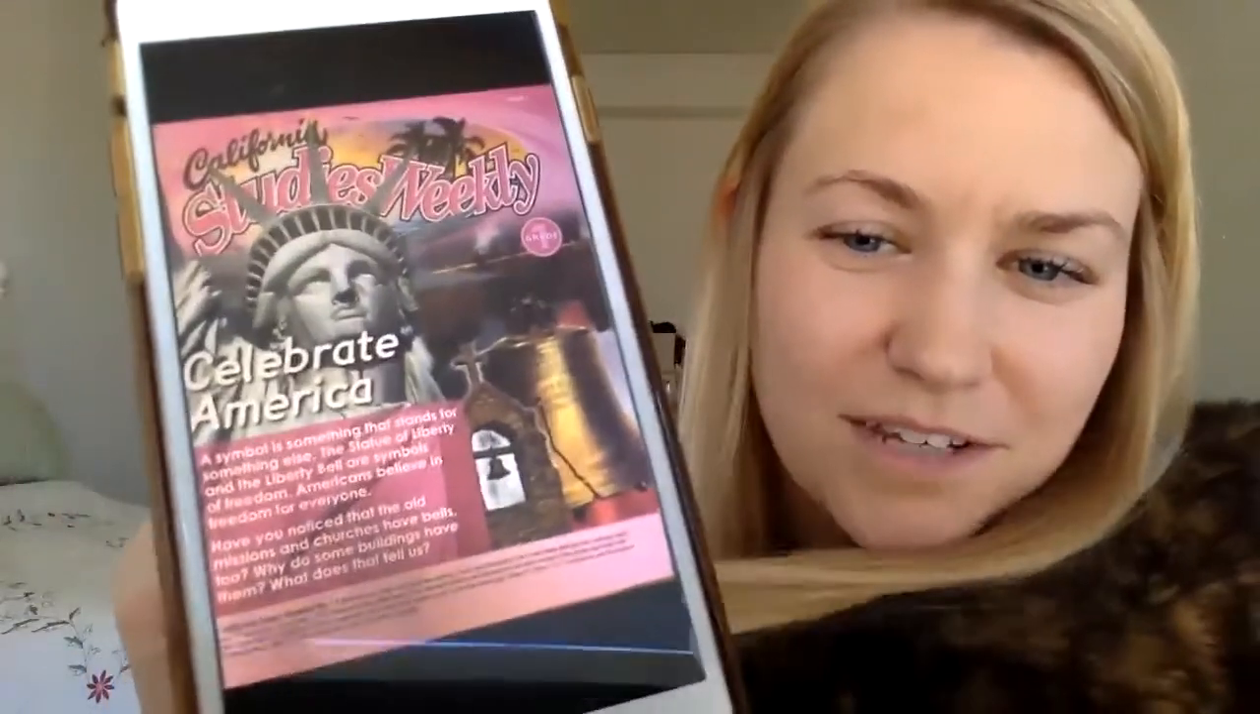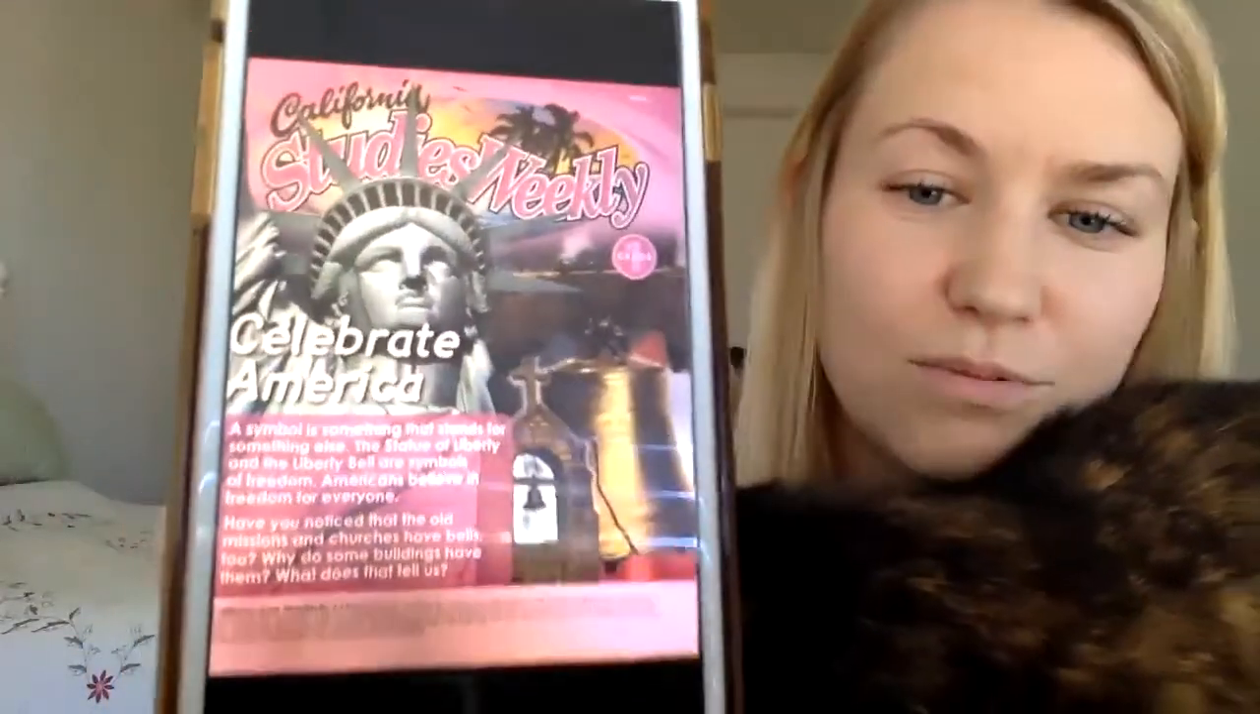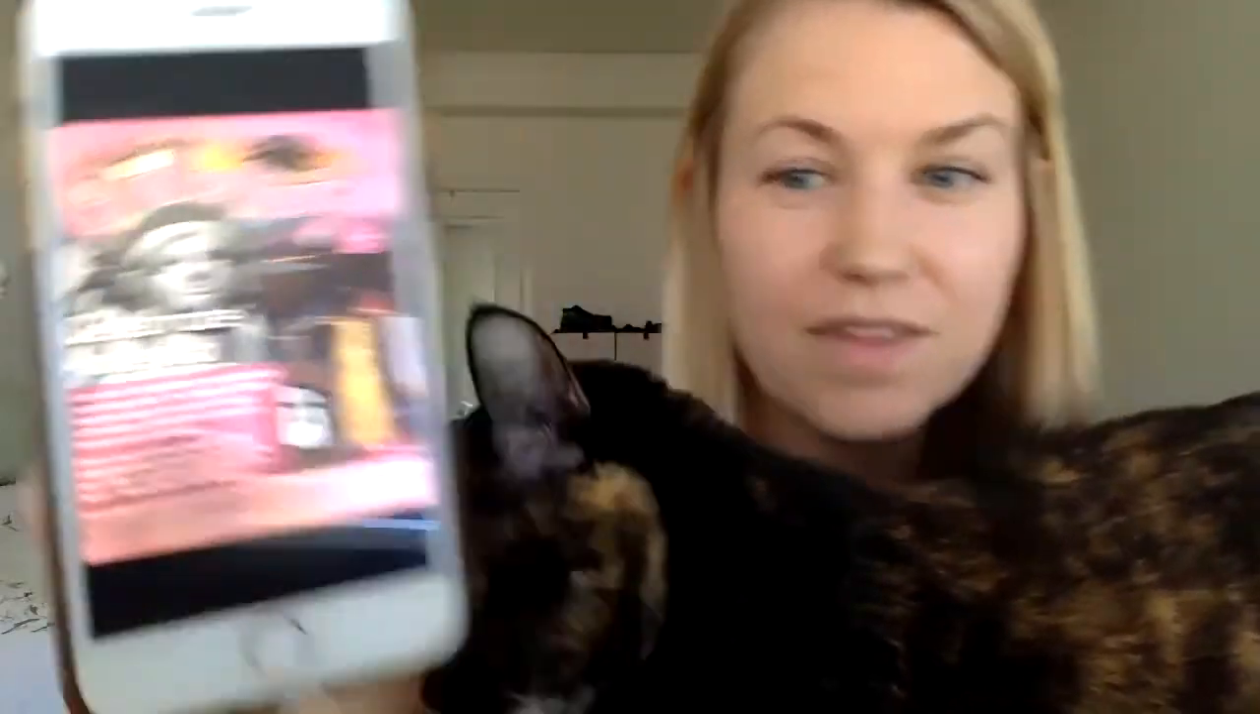Here's what the cover looked like, if you remember. I'll read you the cover one more time. It says, a symbol, the Statue of Liberty and the Liberty Bell are symbols of freedom. Americans believe in freedom for everyone. Sorry, I'm getting on a tangent, getting distracted now.